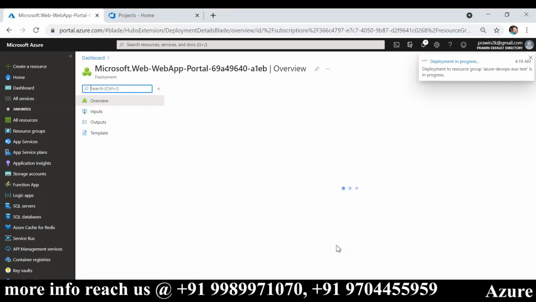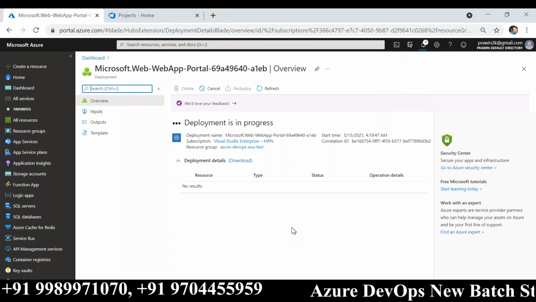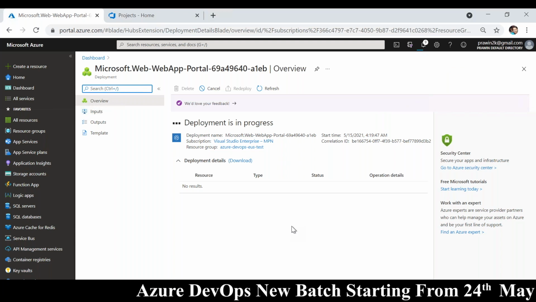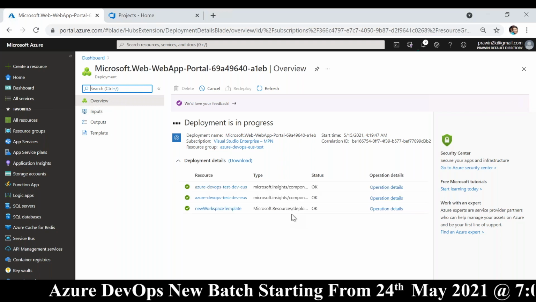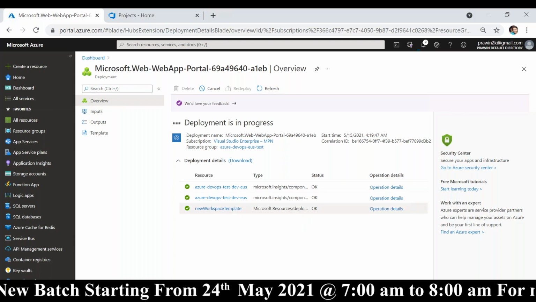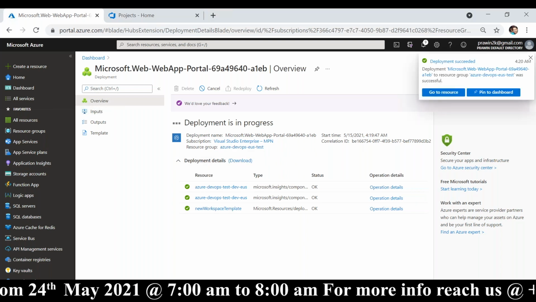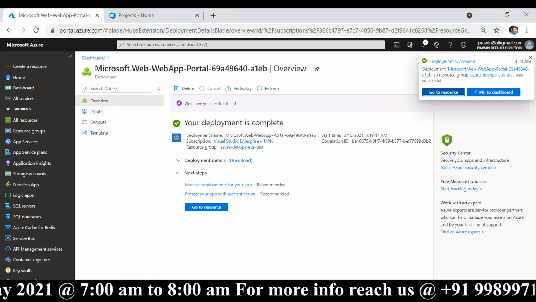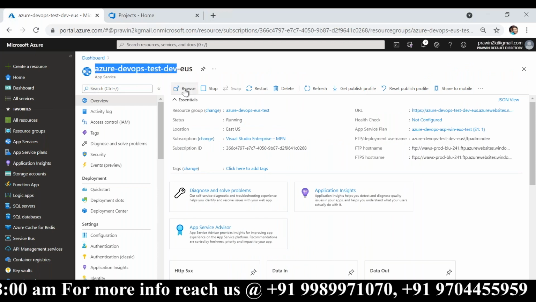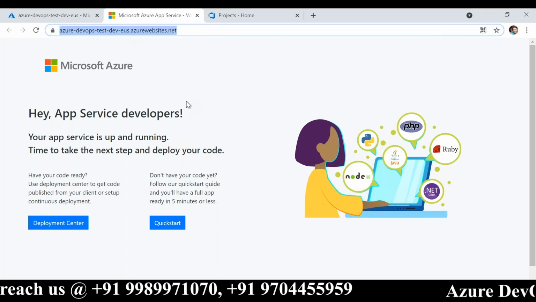In 30 more seconds, our web application will be up and running. Again, I am playing an administrator role. In 10 more seconds, it will be done. So I can click on this resource group. Yeah, it is done. You see, deployment succeeded. Go to resource. So this is our app service. I can browse. A domain is also created for us that can be accessed over the internet.